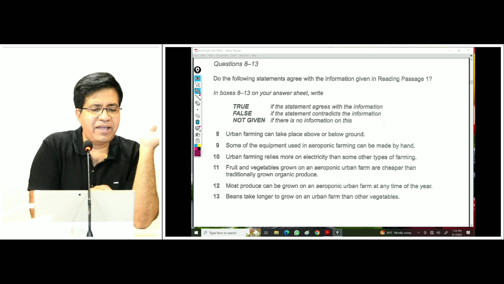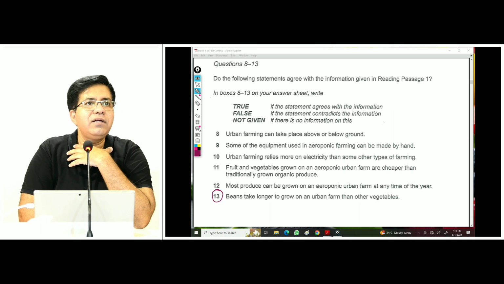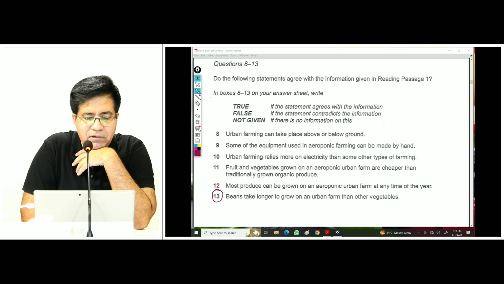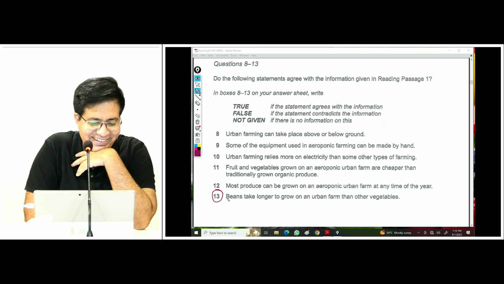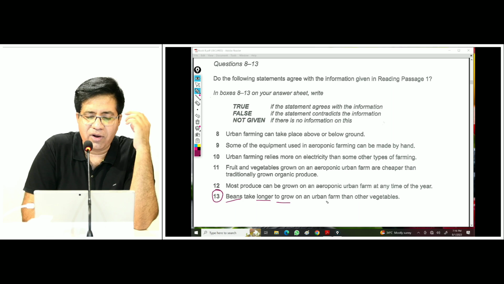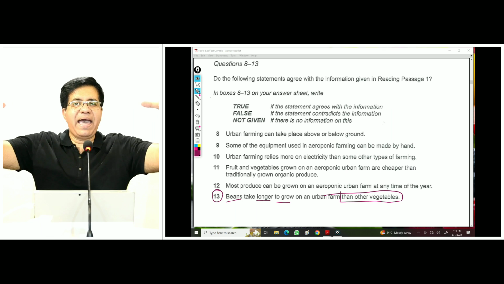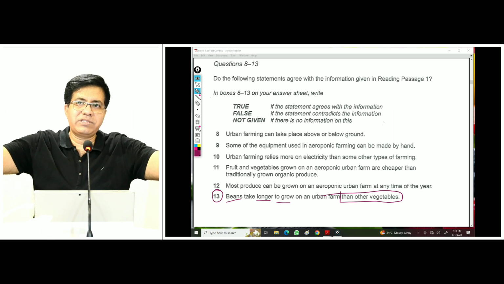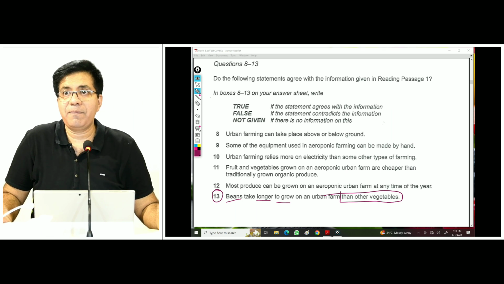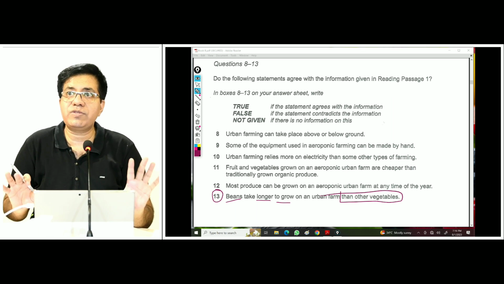Okay, now what are we left with? Question number 13. Beans. What's the subject? Beans. Mr. Bean. All right. Beans take longer to grow. Underline. Beans take longer to grow on an urban farm than other vegetables. Now what is it? Comparison. Whenever a comparison is given, mostly the answer can be false or not given. False or not given. But don't just take it seriously. You need to see the answer.